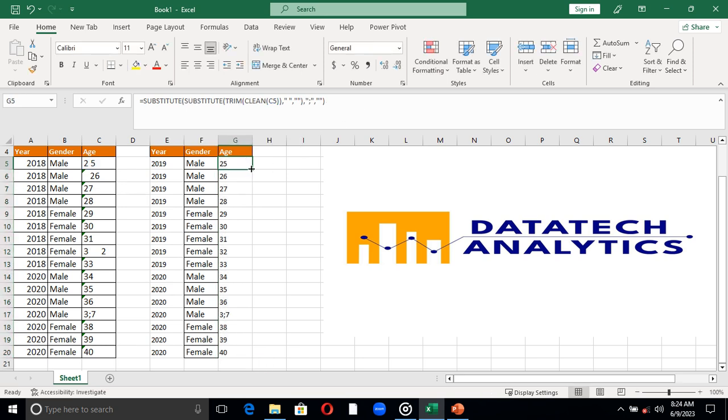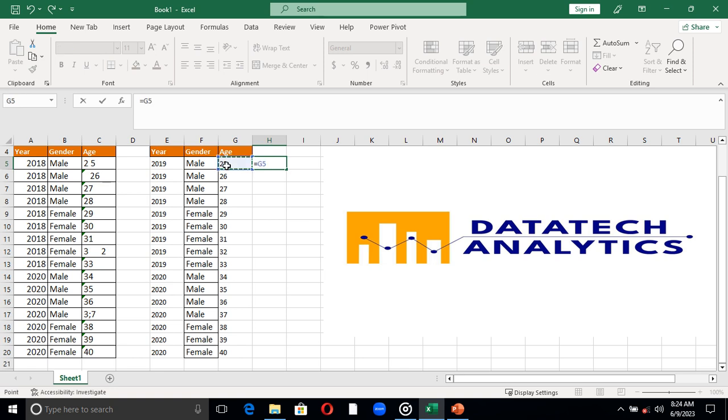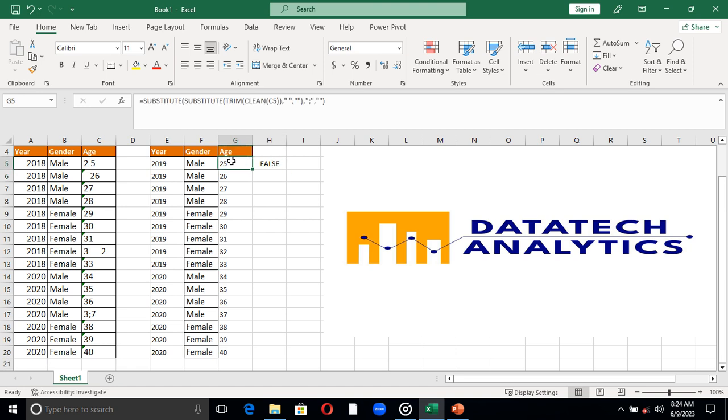Now let me autofill it down also. As you can see, I have this as 37. Everything is intact now. But if you look at this from the beginning I started, this number looks like a number, but it's not actually a number. It is text, because it is 25 now. And if I test it, is this equal to 25, you can see that it still gives me false. It means that this is not numeric, it is expressed as text or string.